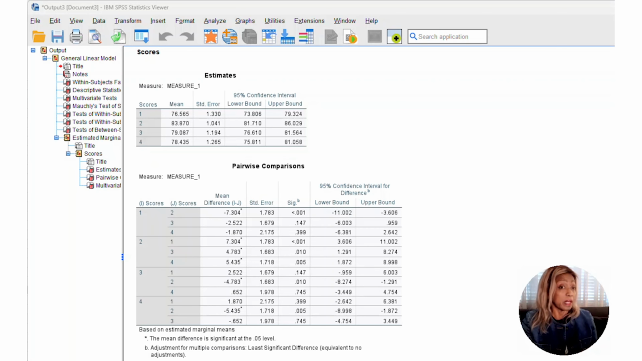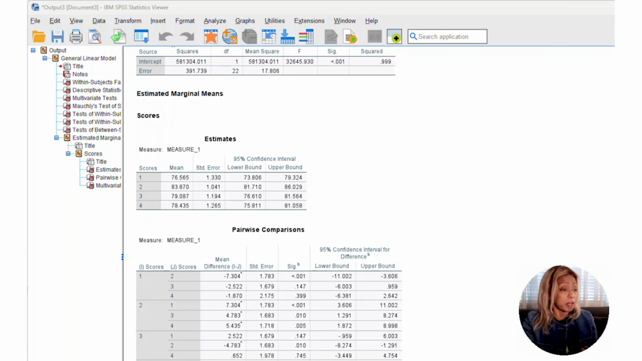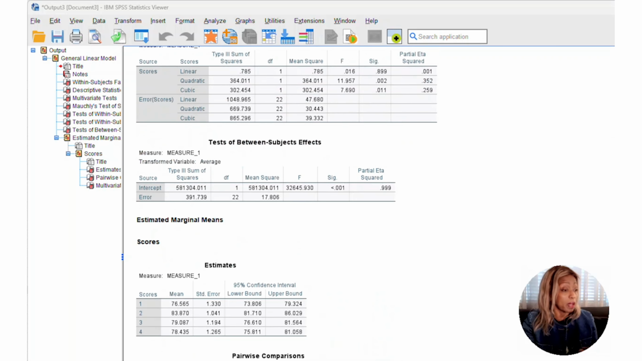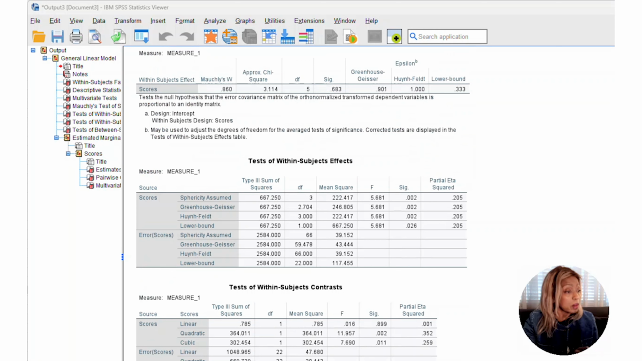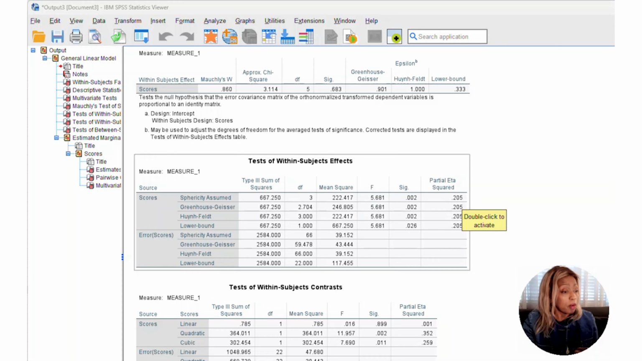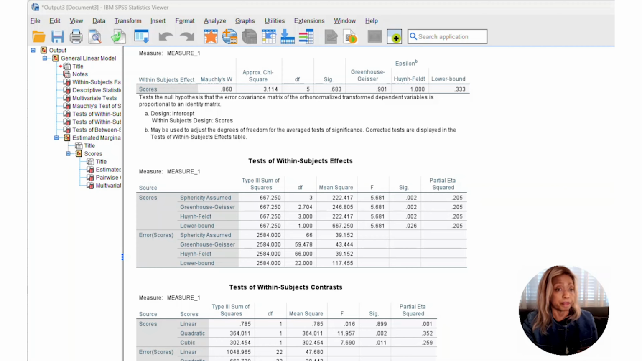The next thing I need to look at is the effects table. So we know there is a difference. We know where it is. So now let's see how large it is. And so we go here and we see in the effects table, test of within-subject effects, here we go, 0.205, and that is large. So this is a large effect in the difference.